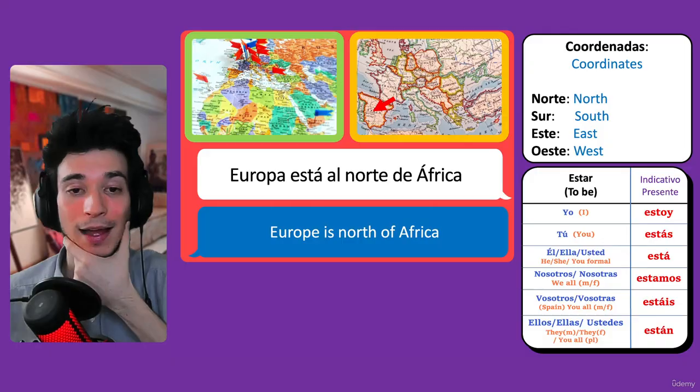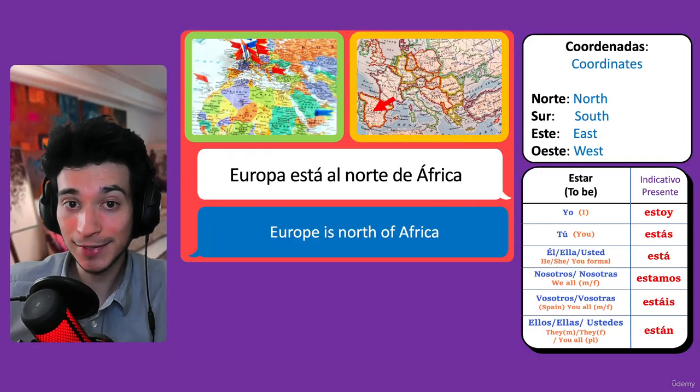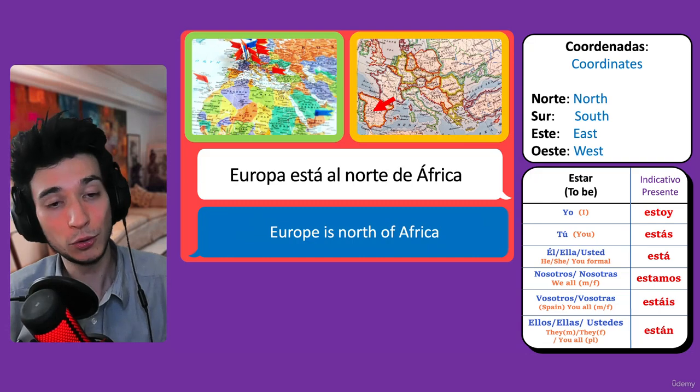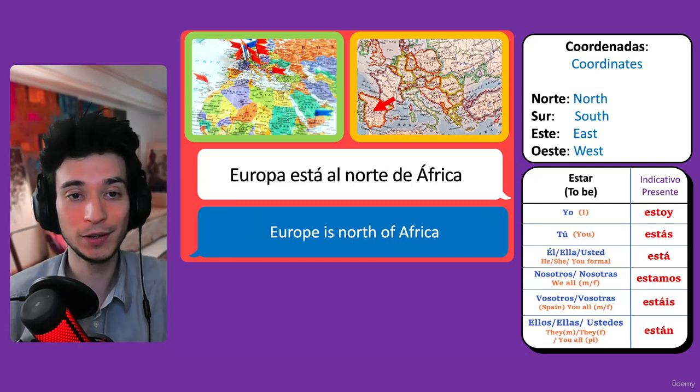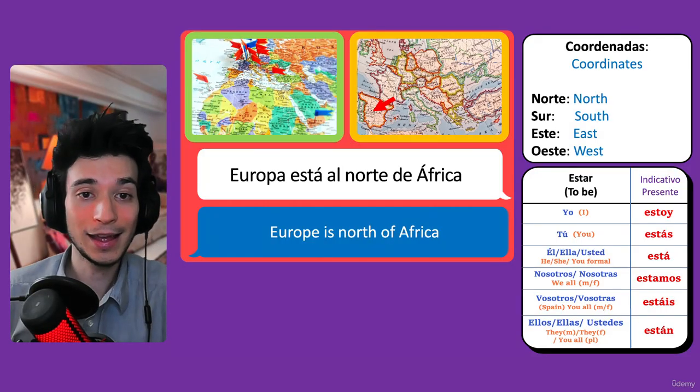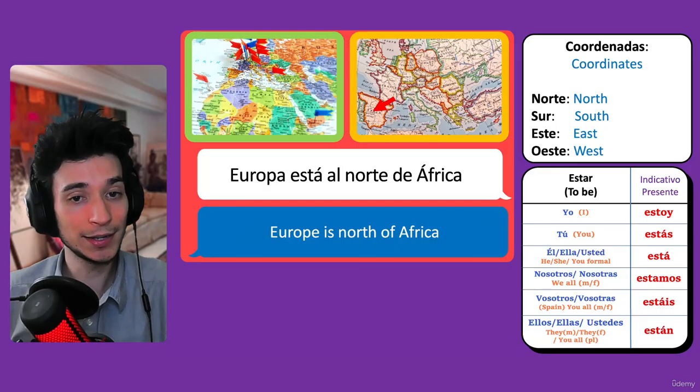Here we have Europa está al norte de África. Europe is north of Africa. Europa está al norte de África. And this one is simple. Let's try the next one.